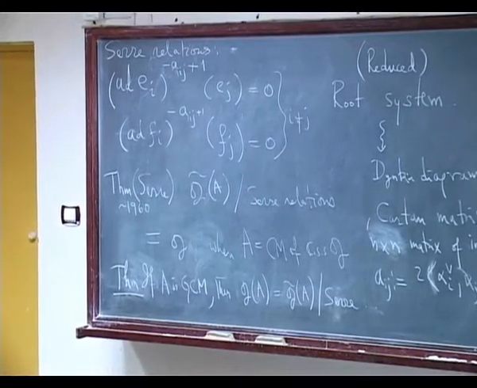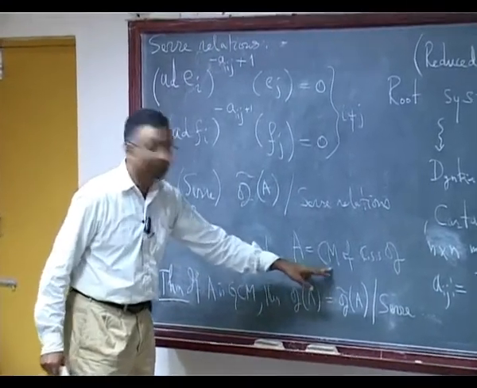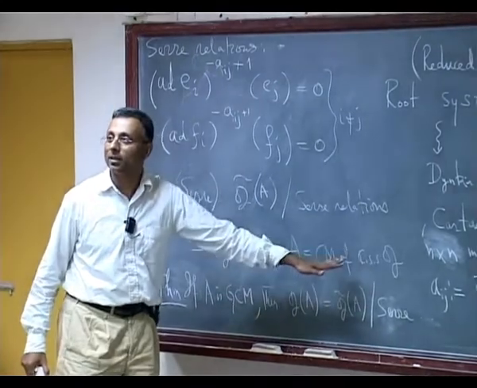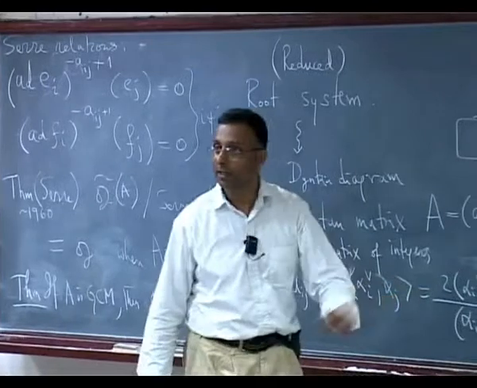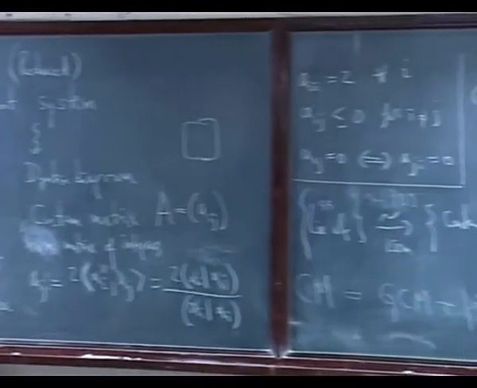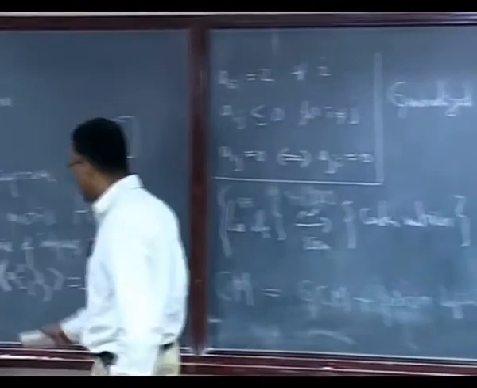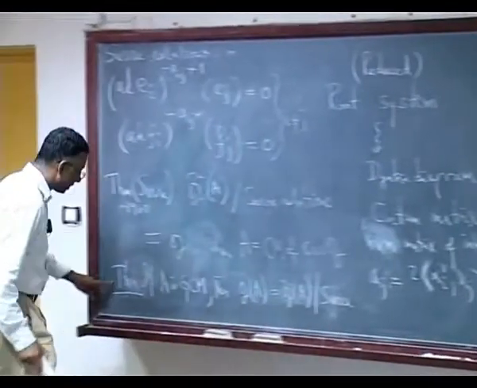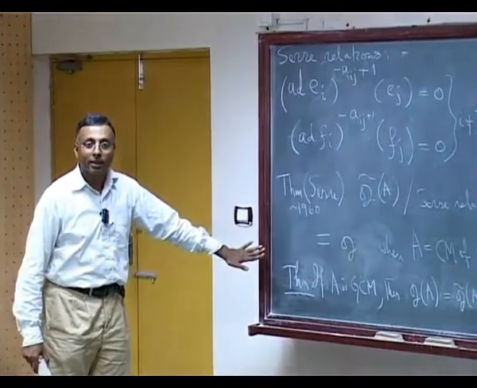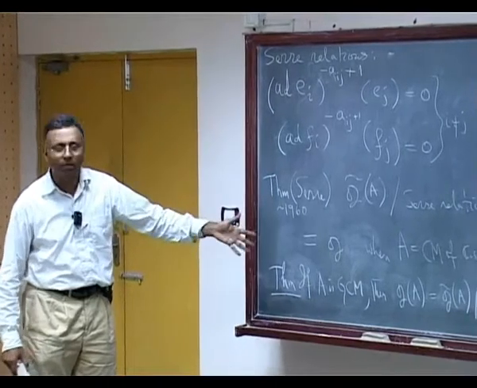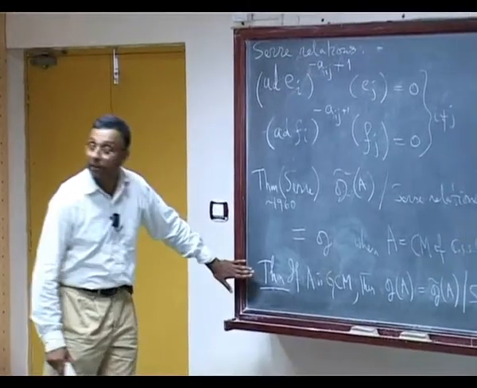In other words, whether you do G̃_A by Serre or whether you do G̃_A by this maximal ideal, you get back the same thing. But that takes a little proving. This actually comes in Kac's book very late. It's true, but it is not proved until the 9th chapter or so. Okay, but this is a fact.